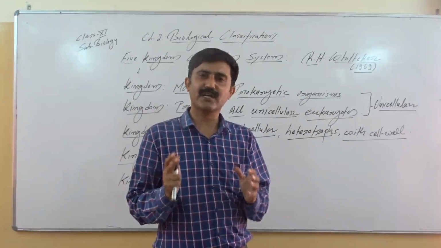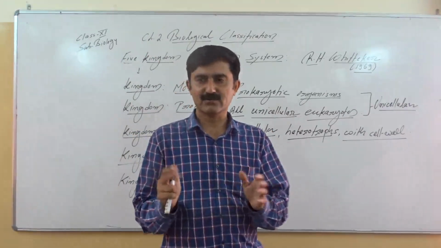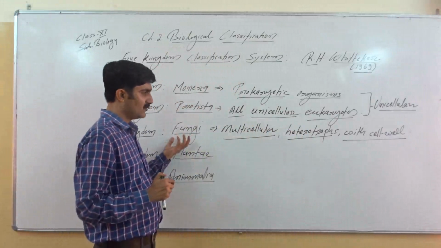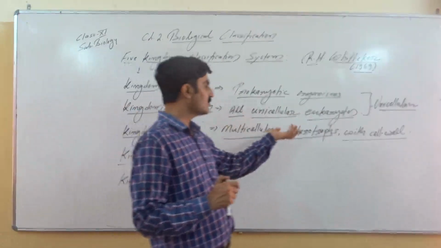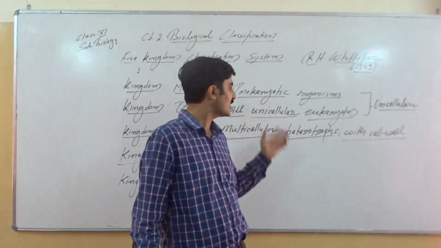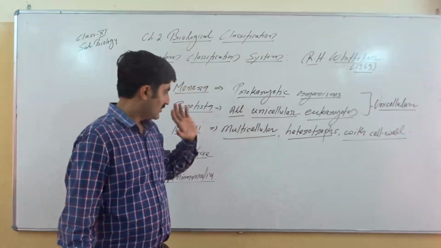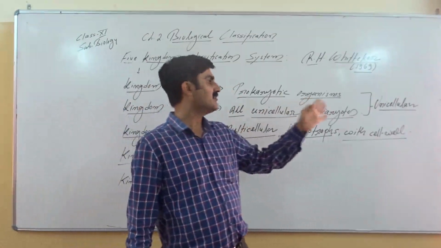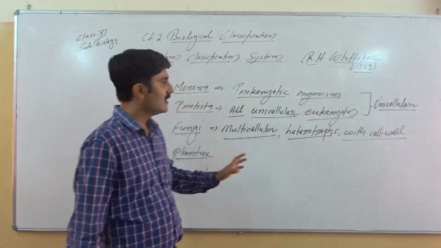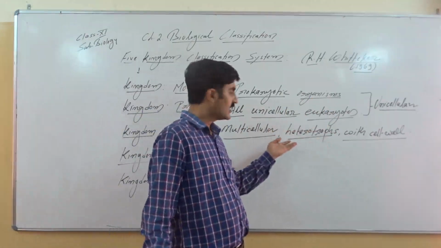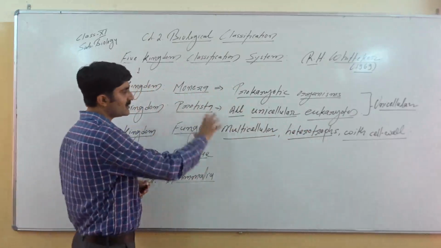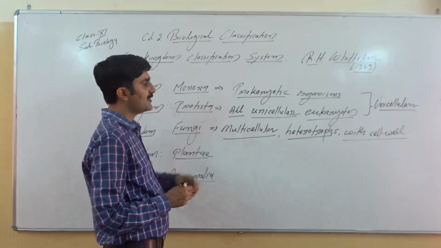Heterotrophs are generally animals, we know, but animals do not have cell wall. So heterotrophs with cell wall come under the fungi. This is a separate group, the last group. In the heterotrophic mode of nutrition, again this shows the diversity. They may be saprophytic, parasitic, or symbiotic, but ultimately they are heterotrophs. Along with being heterotroph, they have cell wall. So they cannot be classified either with the plant or with the animal, because plants have cell wall but are autotrophs, and animals are heterotroph but devoid of cell wall. So fungi are classified in a separate kingdom.